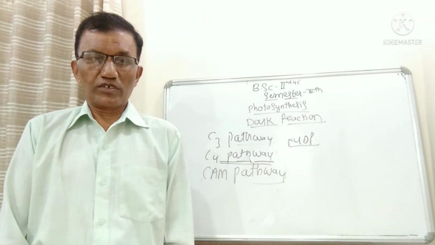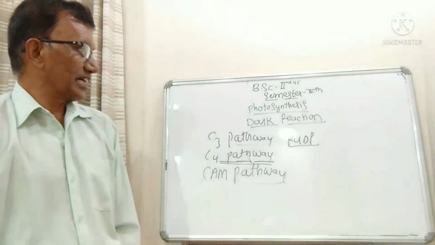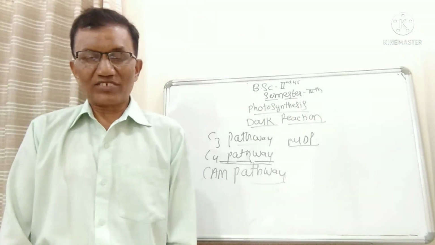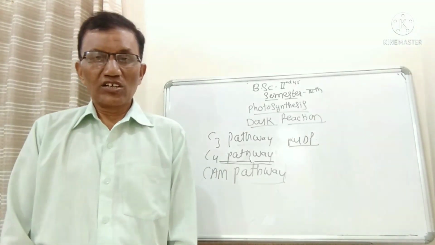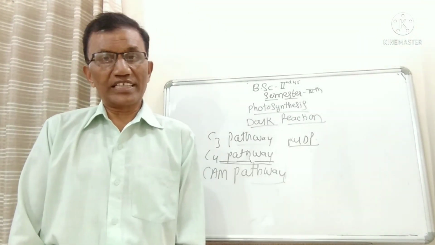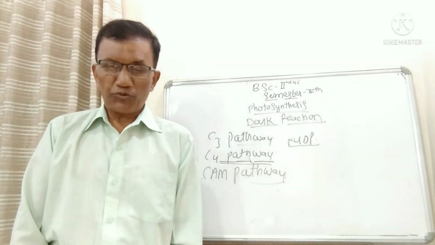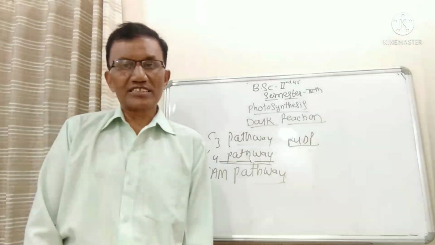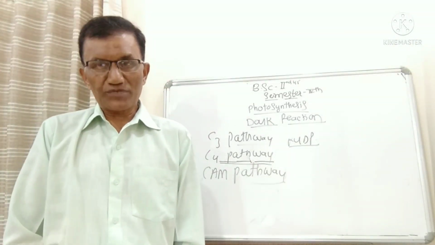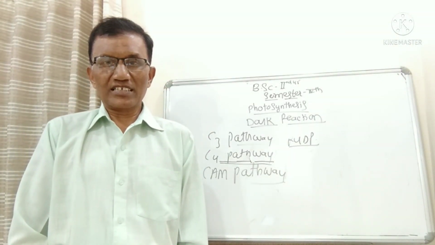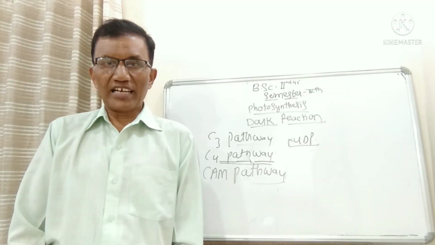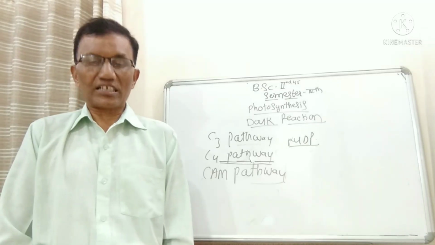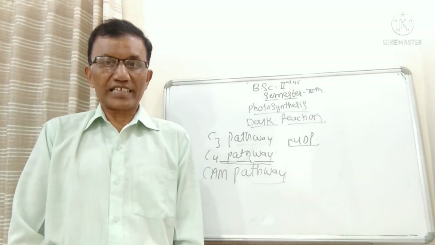So while explaining the light reactions, why it is called photophosphorylation, what is cyclic light reaction, what is non-cyclic light reaction, all these things we have seen in detail stepwise. Similarly, the light phase is the first phase in the mechanism of photosynthesis, and the second phase of photosynthesis is the dark phase, also known as dark reactions.